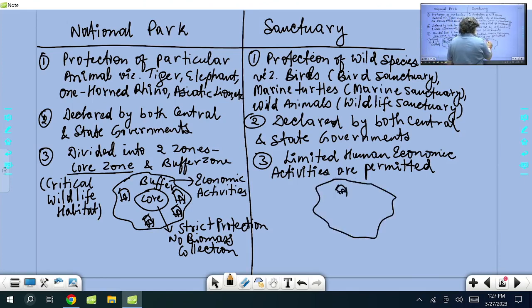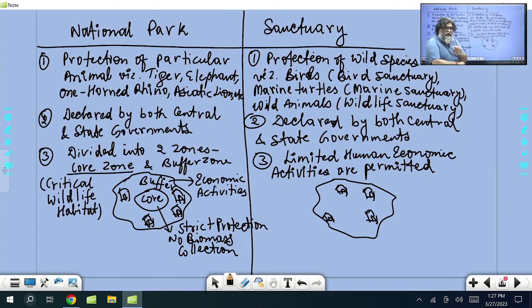You may have people living in that kind of sanctuary. You won't come across a core area and buffer area. Their outside boundaries will be there, and people may be settled inside, villages could be there, but the forest department controls their economic activities. Certain permissions are given to people to collect firewood and graze animals. The government will look into the kind of use here.